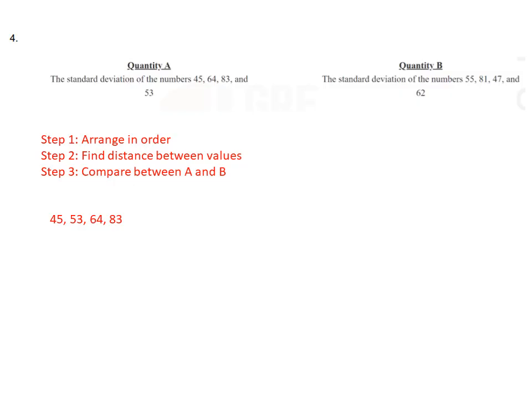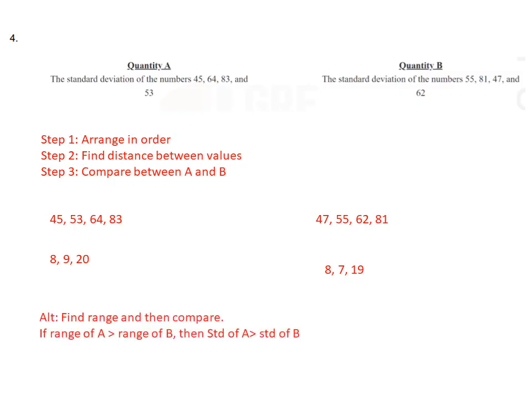In case of quantity A we have arranged it in ascending order, 45 up to 83. And what is the distance between each number? 8, 9, 20. And in case of quantity B, we have arranged it from 47 to 81, and then we get 8, 7, and 19. So the standard deviation of which quantity is greater? Obviously, it's A.